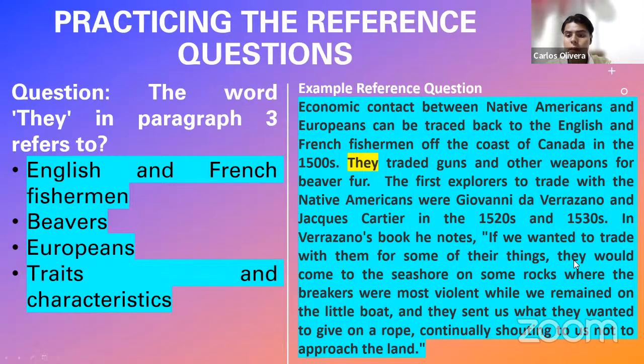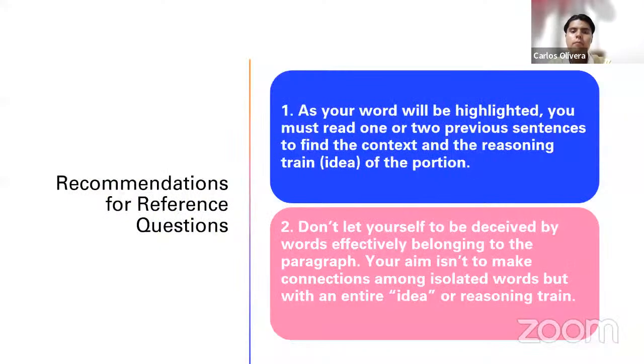For example, here, it's here, the word they, but in another context, it doesn't mean the same, of course. In this context, right now, this yellow word, what is it referring to? We have options. It could be English and French fishermen, beavers, Europeans, or traits and characteristics.